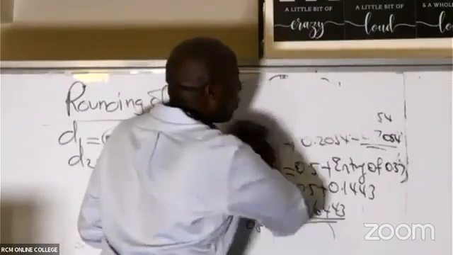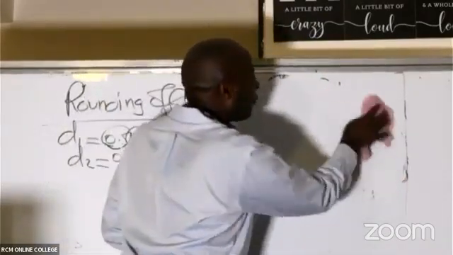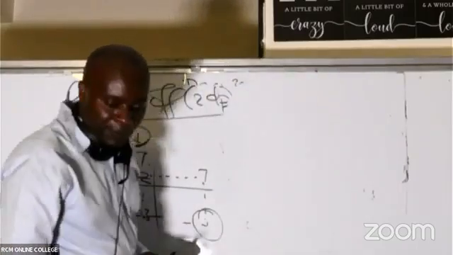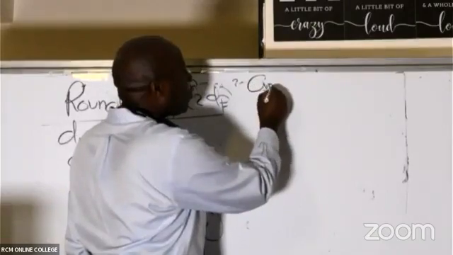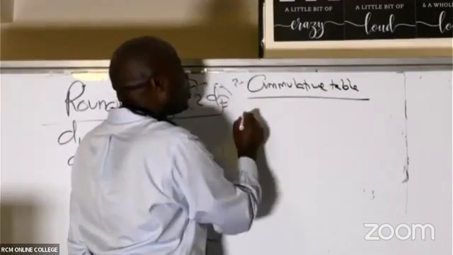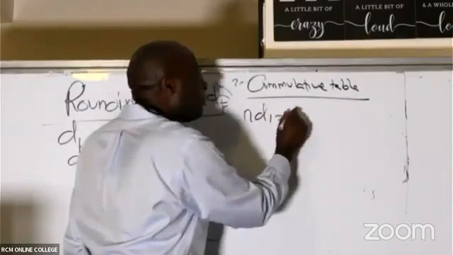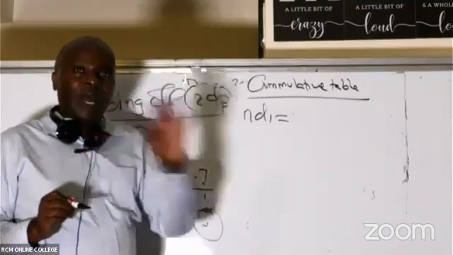In the cumulative one, they have already taken care of that 0.5 concept. So if it is in the cumulative table, then to get ND1, I will not say 0.5 plus, because whatever answer I read there is final.